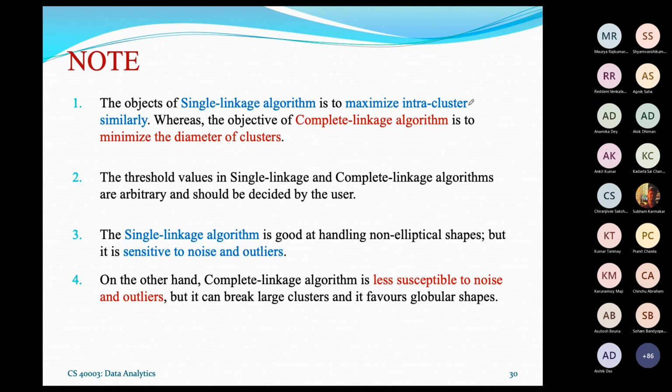On the other hand, the complete linkage algorithm is less susceptible to noise and outliers. However, it can break a large cluster into a number of smaller clusters. That is the one drawback of the complete linkage algorithm. Anyway, it depends. Usually, you have to try out different heuristic rules and the resulting different clusterings, and then choose the best one based on your budget or requirement, whether single linkage, complete linkage, or a clique based algorithm.